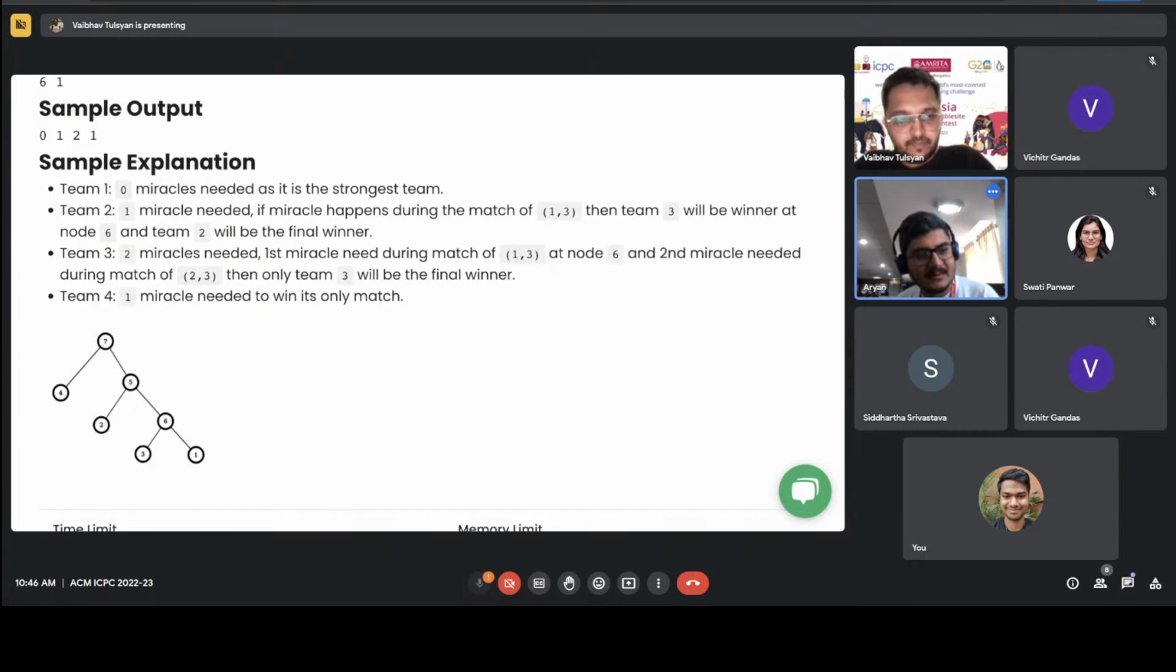If you look at team 4, it has only one match, and team 4 is the weakest team. So for the weakest team to win the tournament, they have to win all of their matches. So that's why they need only one miracle. Makes sense.